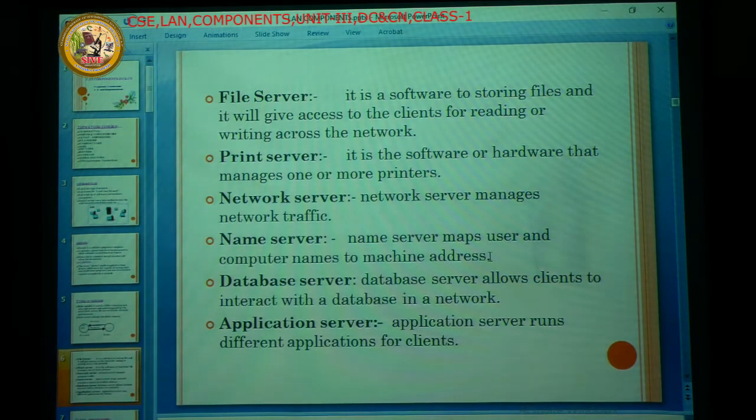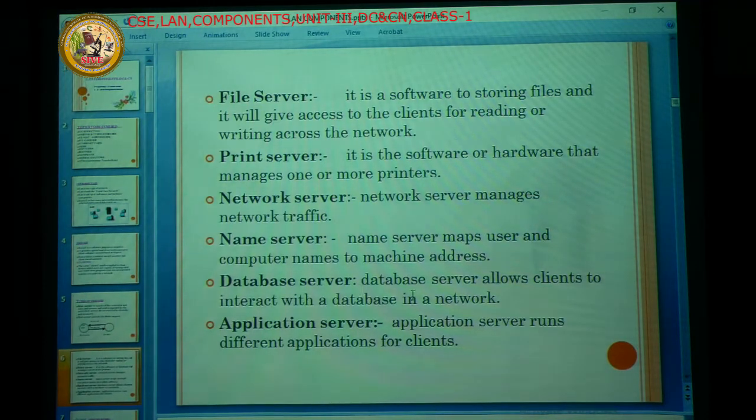The IP address is the Internet Protocol address. If you know the IP address, we connect to the server. If you don't know the IP address, every system also has a name, so by using the server name we can also connect to the systems. Next one is the database server.